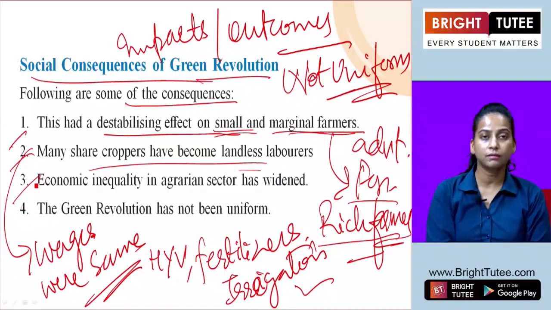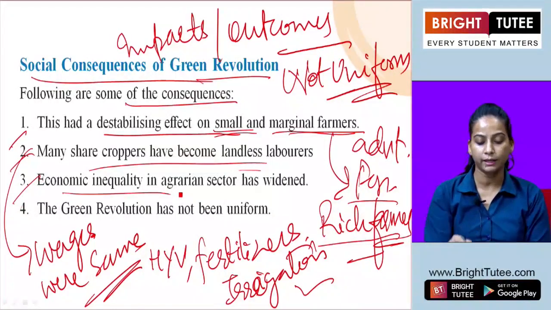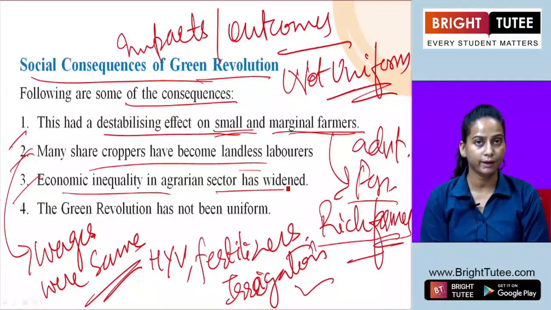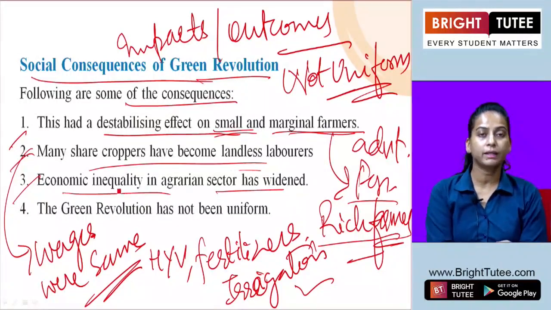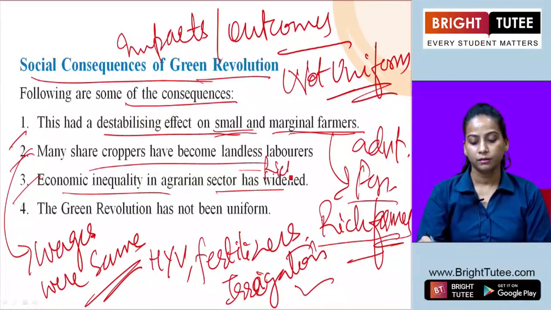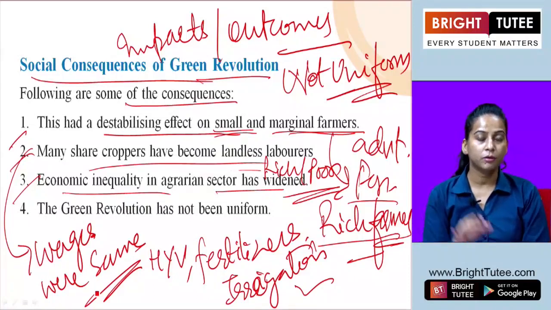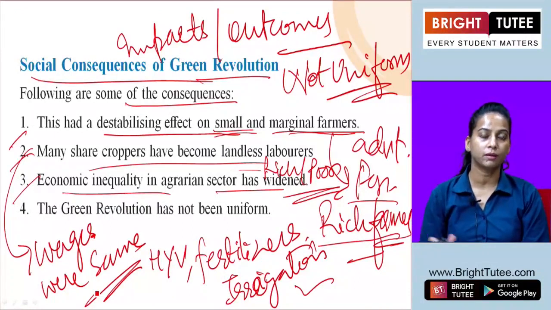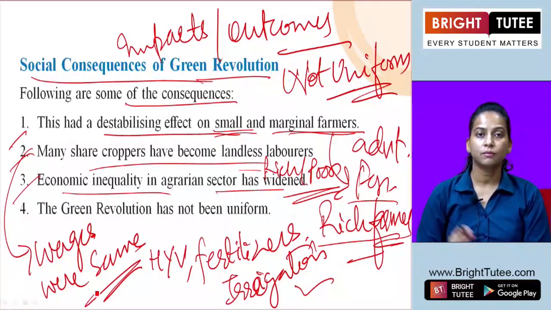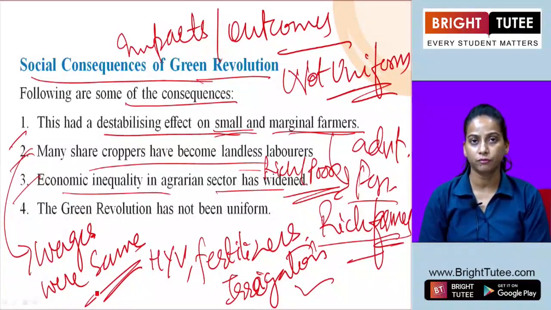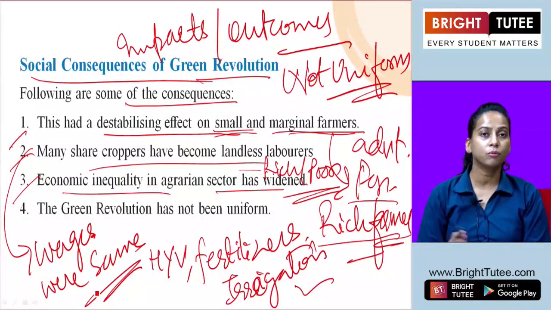The third one is that economic inequality in the agrarian sector has widened. The gap between the rich and the poor has increased, because the rich farmers, who were very prosperous and had access to all the factors, the HYV seeds, fertilizers and better irrigation facilities, were becoming richer.